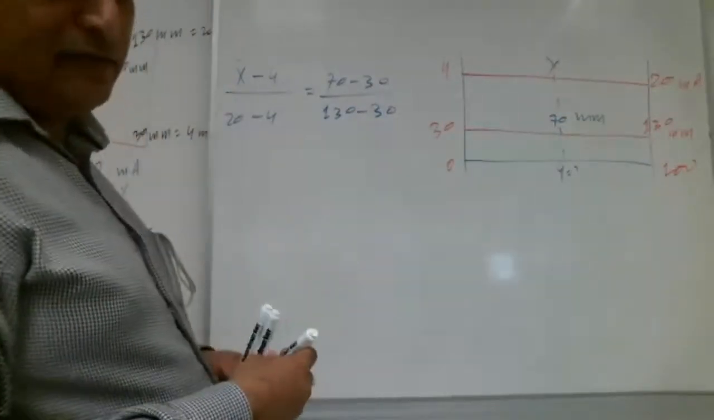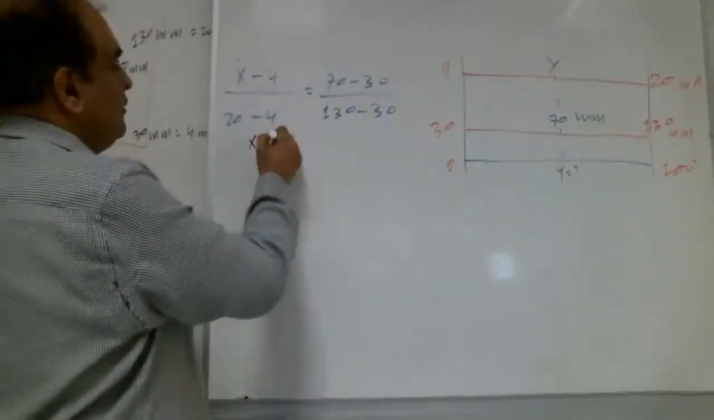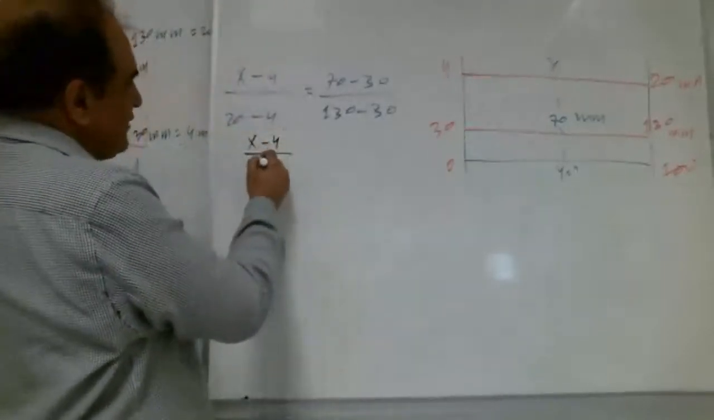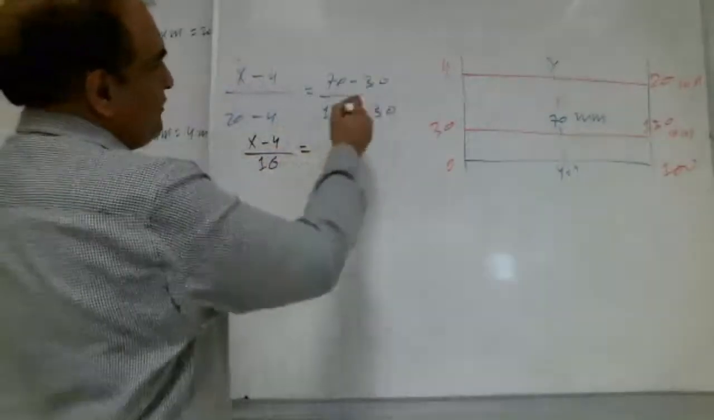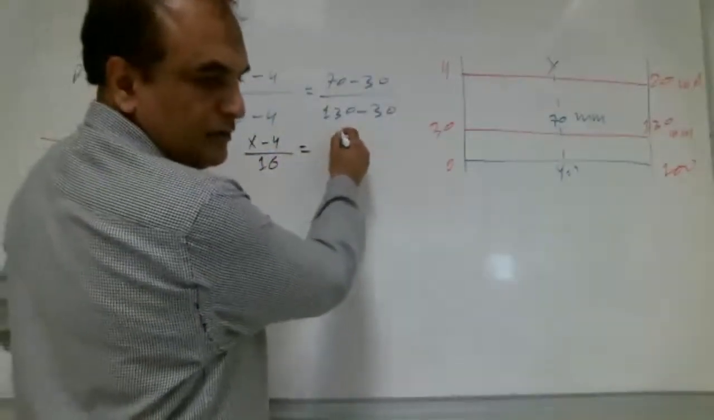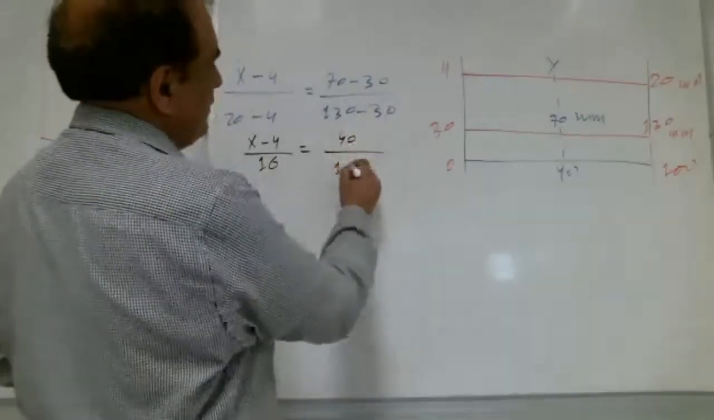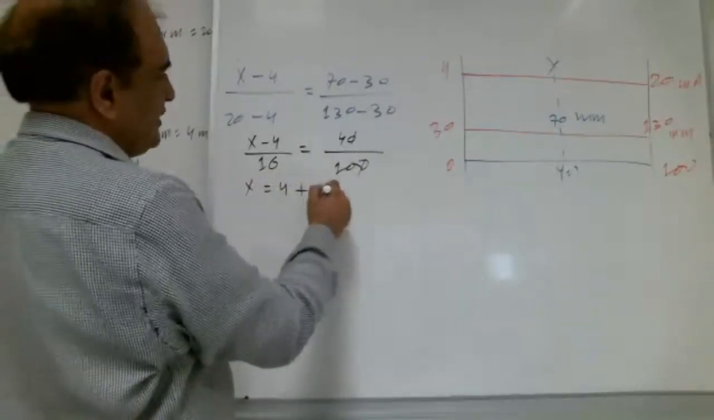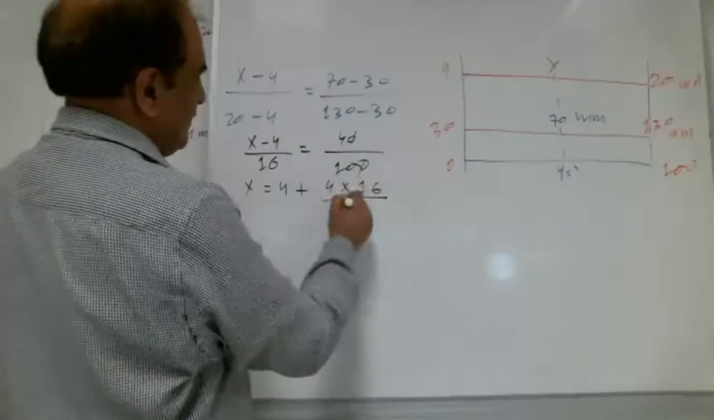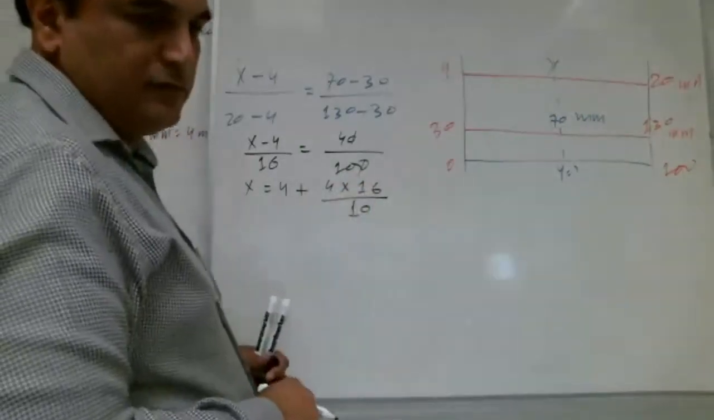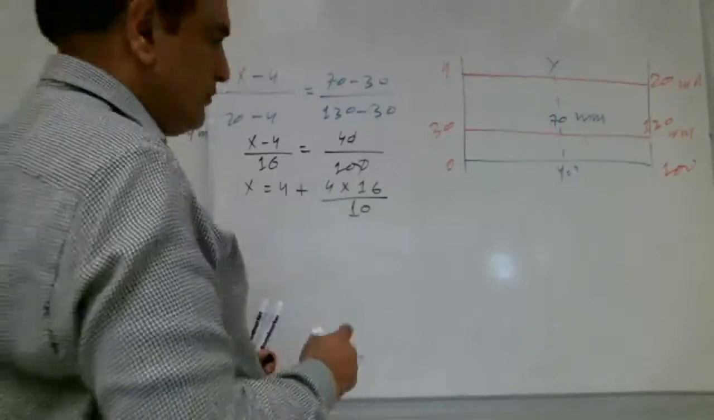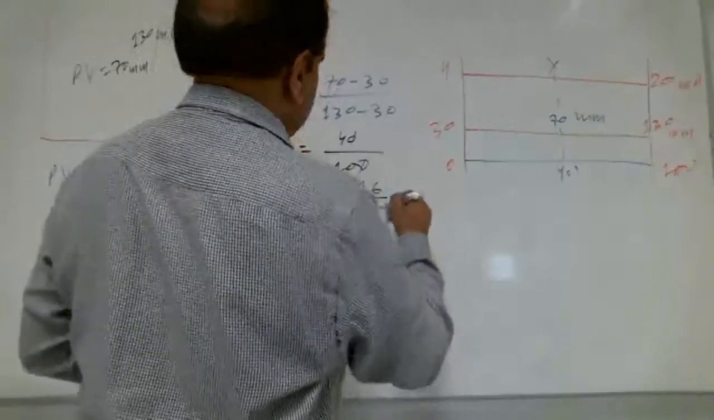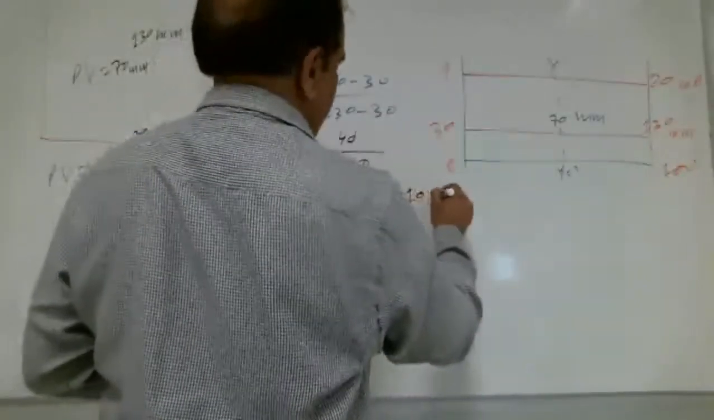So how much is this, Shabab? X equals 10.4. Yes, you are correct, but let's solve it a little bit. 70 minus 30, how much, Shabab? 40 over 100. So X is equal to 4 plus 4 into 16 by 10, right, Shabab? Yes. So it will be equal to how much? 10.4. 10.4 milliampere.